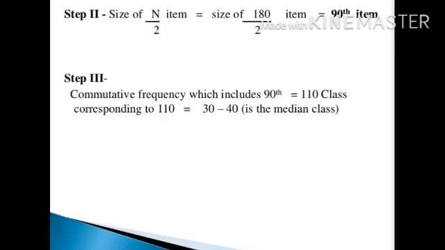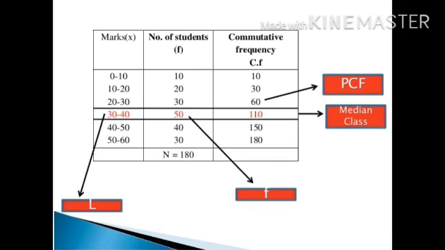Now in the third step, once you get the 90th term, you see in which class interval you are getting the 90th. It is coming in the class with cumulative frequency 110, isn't it? Where do you get 90? It is between 60 and 110 cumulative frequency.